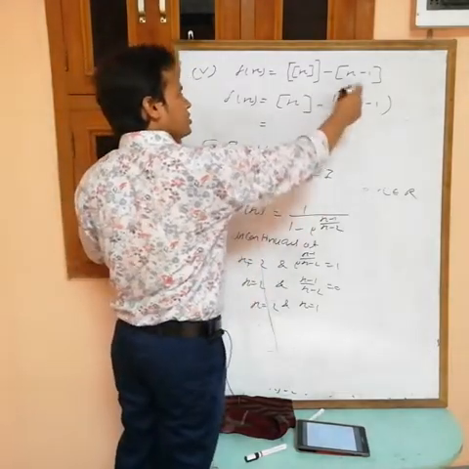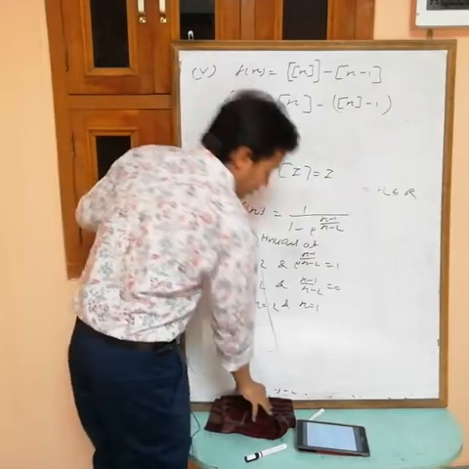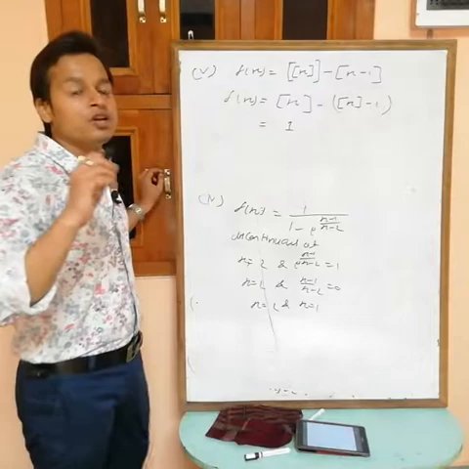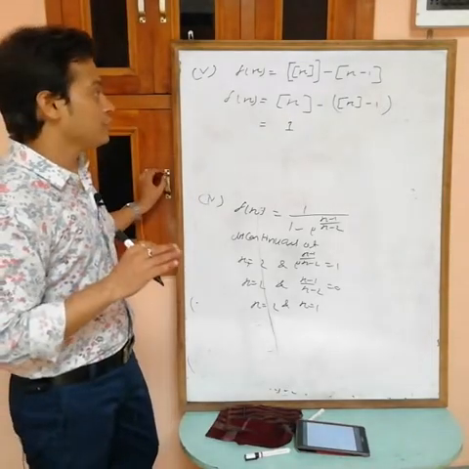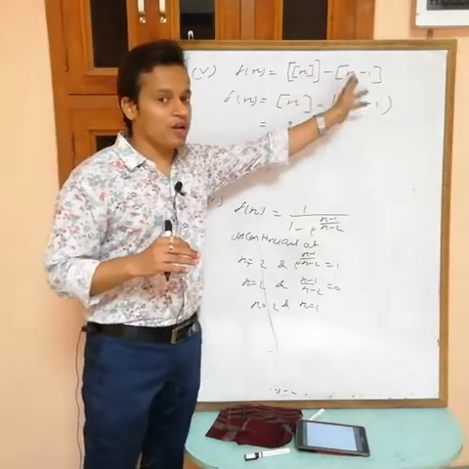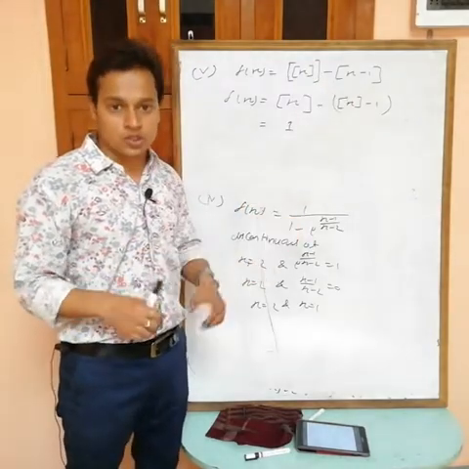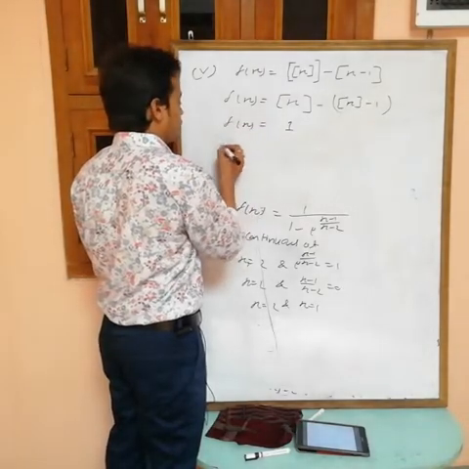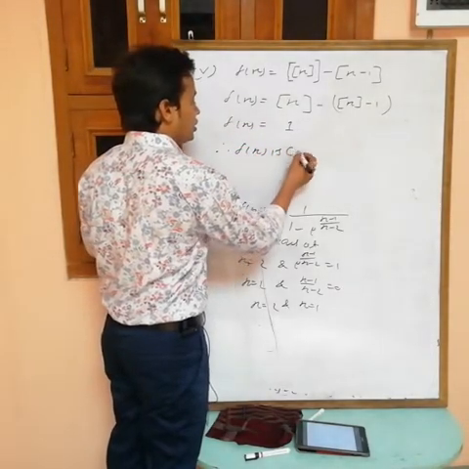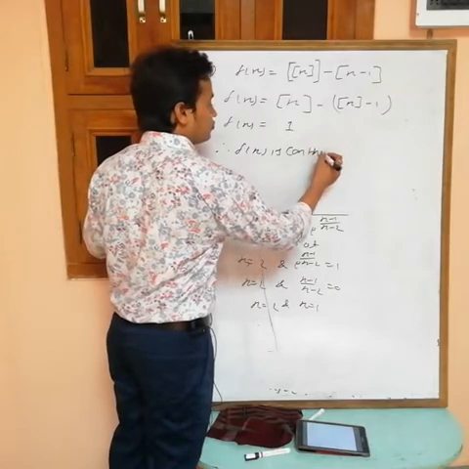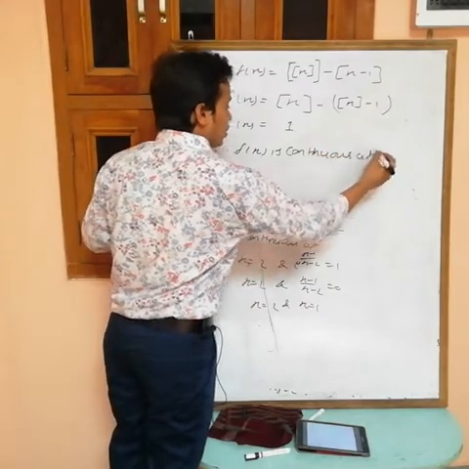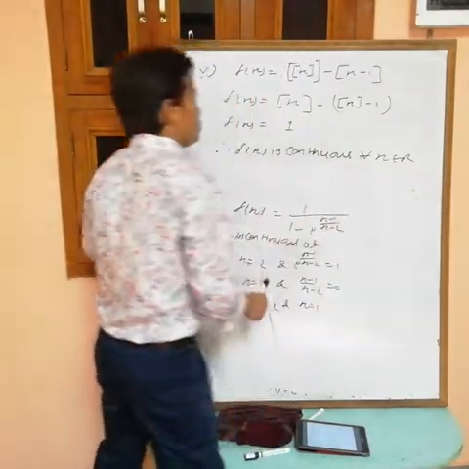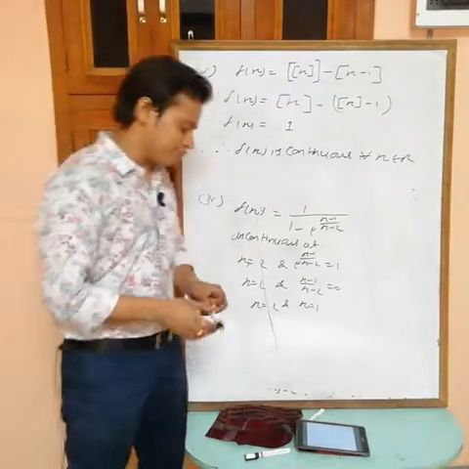Now if you solve, the greatest integers cancel out, and what you will get? 1. Now see, 1 is a constant, and a constant is always continuous at every point. So see, discontinuous minus discontinuous, we are getting a continuous function, so it may be continuous. Therefore f(x) is continuous for all x belongs to R. So this function is continuous.